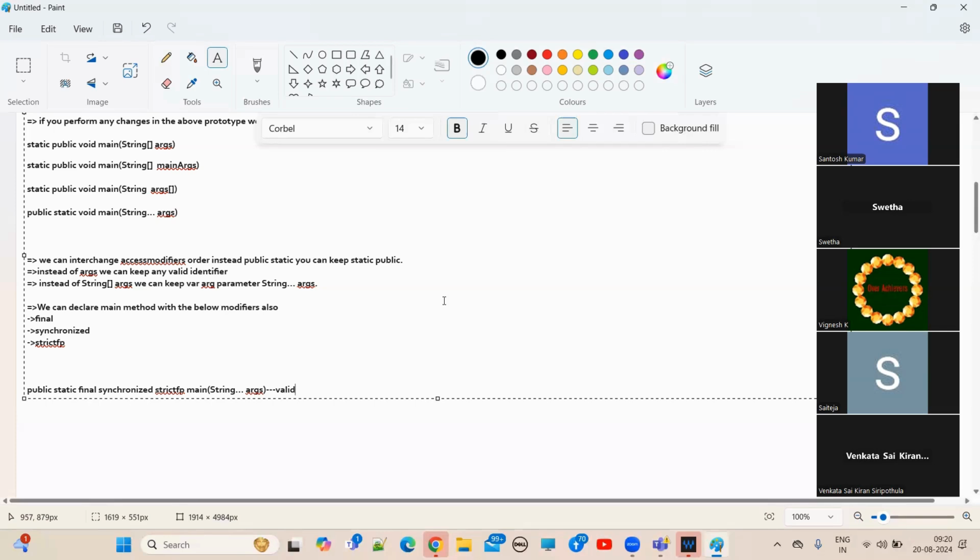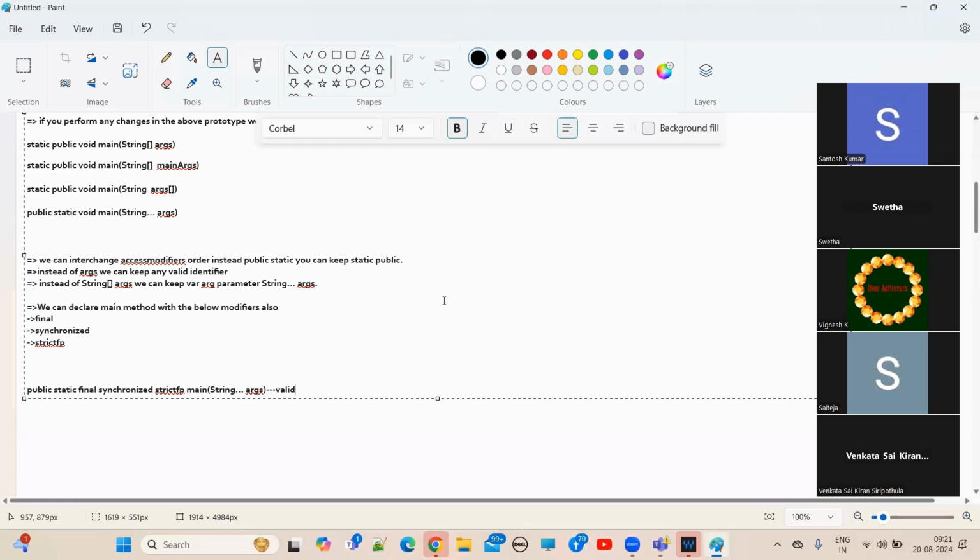At the same time, we can use all of them together. What is the problem? We can keep them. Final means what? The final keyword is applicable at class level, variable level, and method level. If you declare a class as final, we cannot create a child class for that class. If you declare a final variable, it's a constant; you cannot assign any other values to that variable. If you declare final at method level, you cannot override that method in the child class.